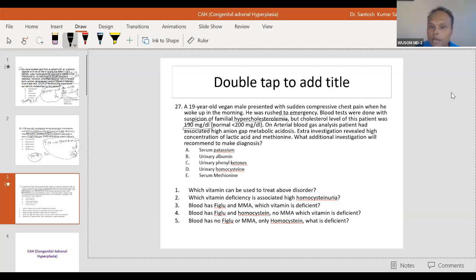On arterial blood gas analysis, the patient had associated high anion gap metabolic acidosis. Extra investigation revealed high concentration of lactic acid and methionine. What additional investigation will you recommend to make the diagnosis?